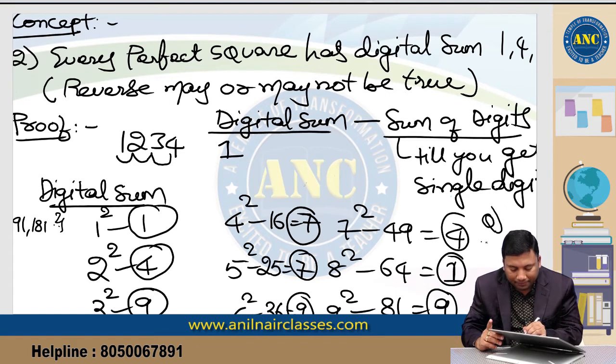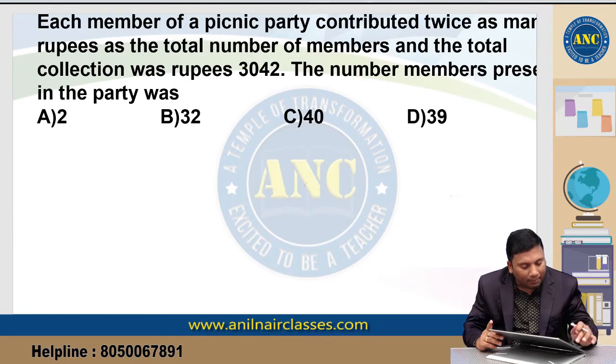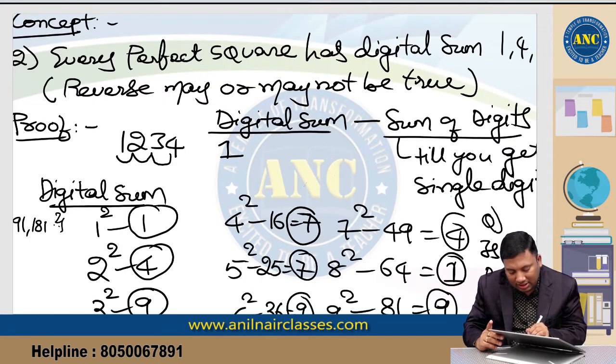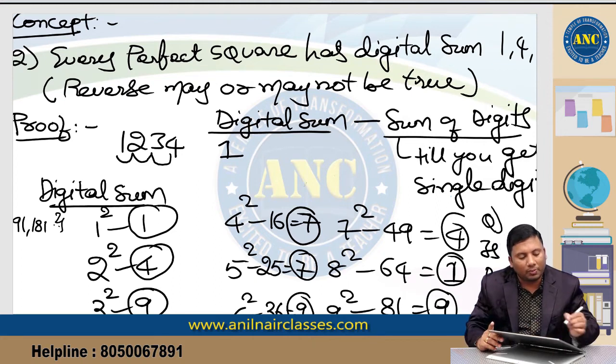For example, if you take 123321, is 123321 a perfect square? Now what is the digital sum of this number? 3 plus 3 is 6, 6 plus 2 is 8, 8 plus 1 is 9, 9 plus 1 is 10, 1 plus 2 is 3. If a number is a perfect square, it should have digital sum 1, 4, 7 or 9. What is the digital sum I got? 3. Can it be a perfect square? No. So the answer for this question is no. I hope it is clear.